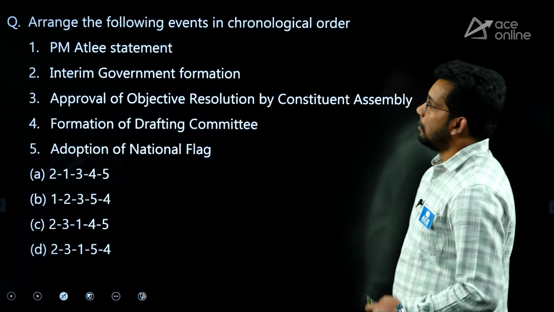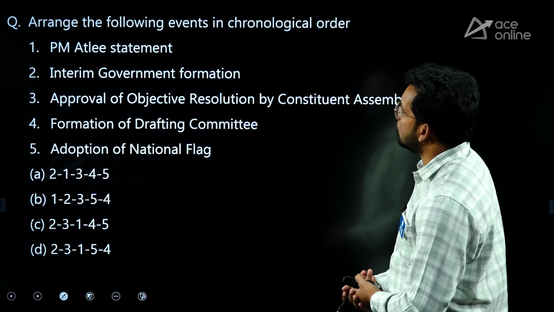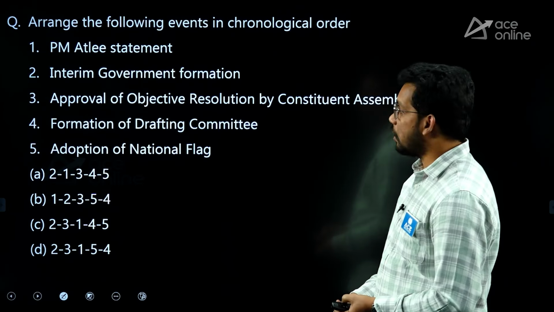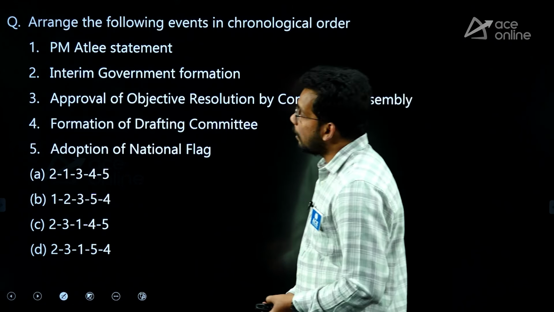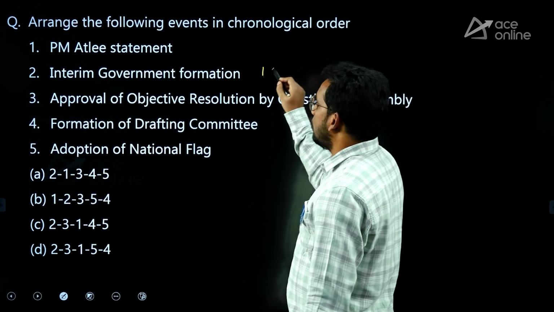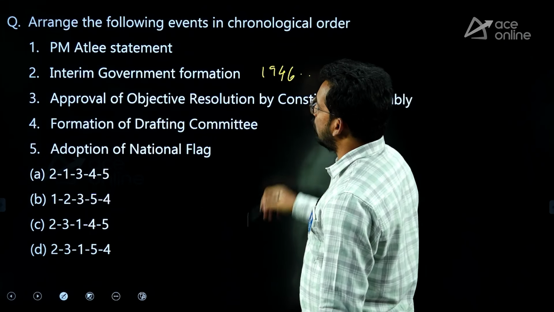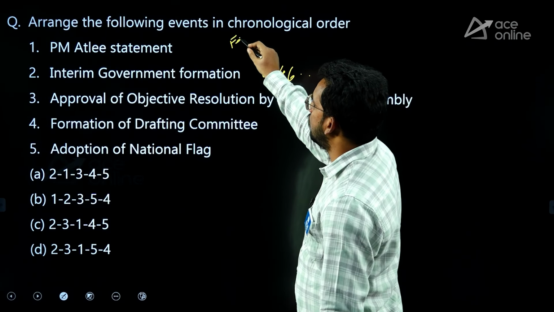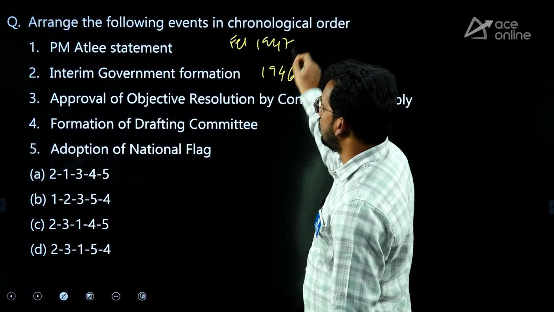D. Next, which of the following events is in chronological order? Oh, it's modern history related and very recent. Let's see. PM Attlee statement, interim government formation in 1946, in the middle of the year. Then PM Attlee in February 1947.